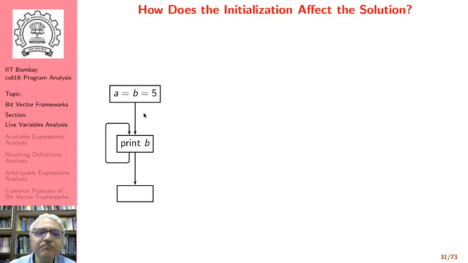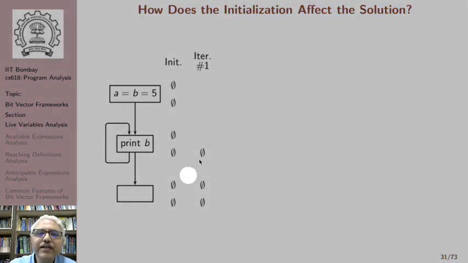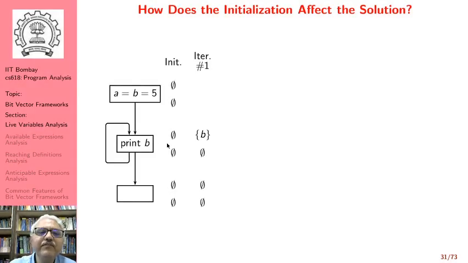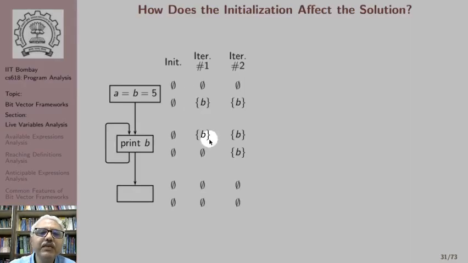So let us see how the initialization affects the solution. So we have this simple example and we want to see the role of the initialization. So the choice of initialization for us was empty set. If you perform this initialization in the first round, when we perform first iteration, we get empty set here, then empty set, then we get empty set here, then we get B as live here because there is a use of B, and then we get B as live here, and because there is a definition of B, we get empty set here.